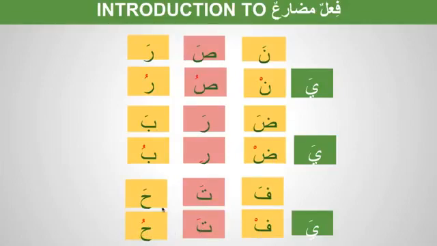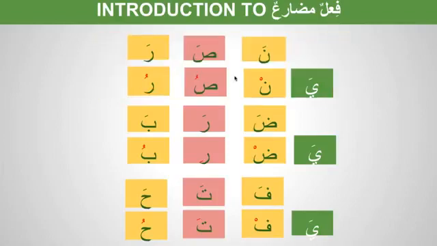So if you see from these examples that always in mudari', the fa kalima in the base form will always have a sukun. Any three-letter verb will always have sukun, and the lam kalima will always have damma in the huwa form. The action takes place always in the ain kalima, so it can be damma, kasra, fatha. So nasara, yansuru, daraba, yadribu, fataha, yaftahu. But it always ends with damma.